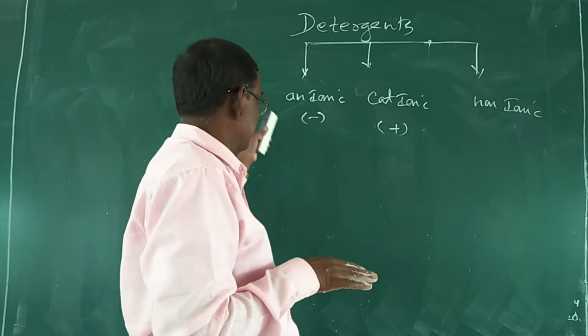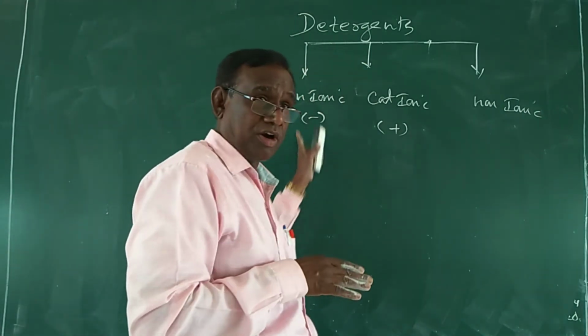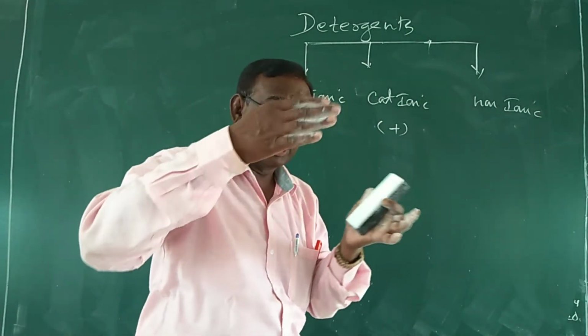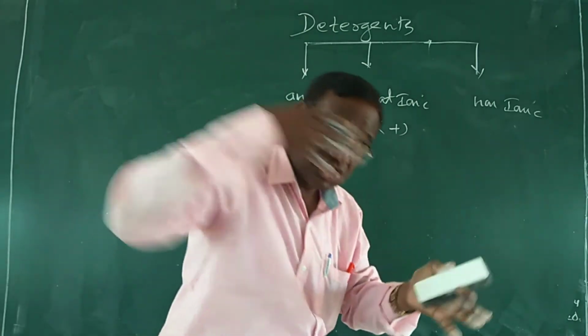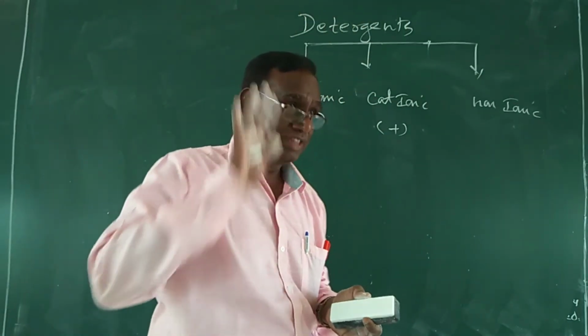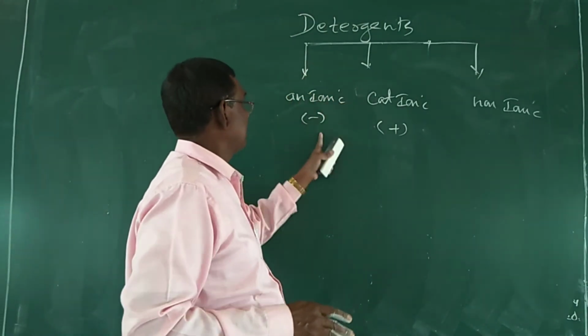Here, negative means it contains a negative part as well as a positive part. Only the negative part of the molecule is involved in the cleansing action, not the positive part. That is the meaning of anionic detergents.